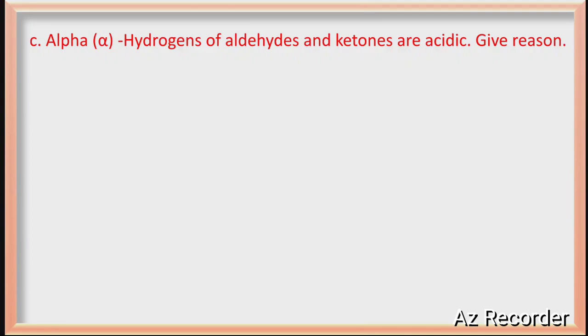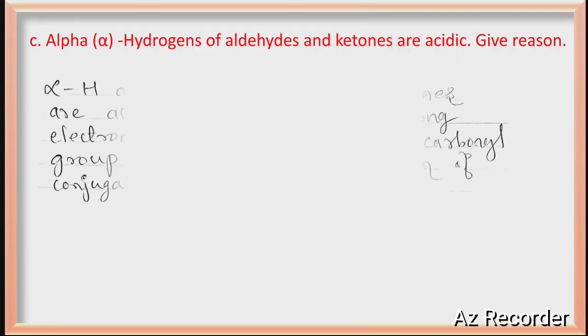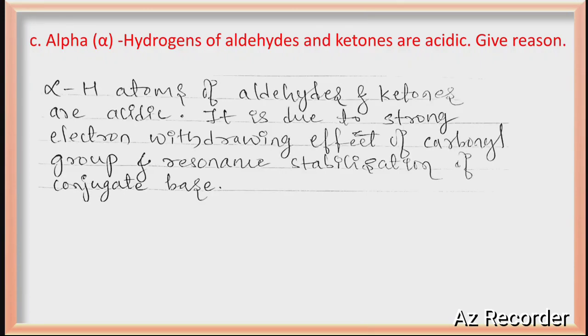Alpha hydrogens of aldehydes and ketones are acidic. Give reason. This is because of the strong electron withdrawing capacity of the carbonyl group and resonance stabilization of the conjugate base. Due to that only, the alpha hydrogen atoms of aldehydes and ketones are acidic in nature, easily removed, right?